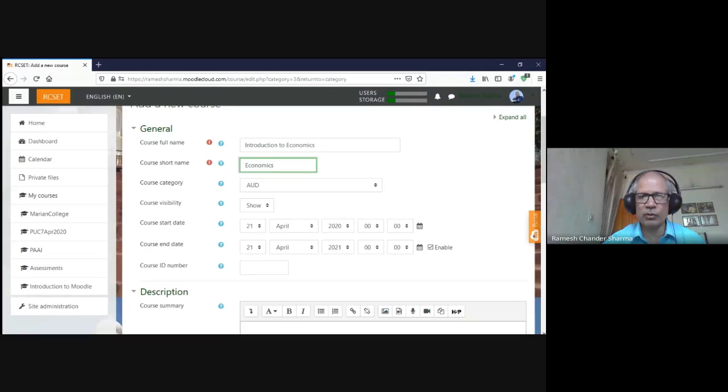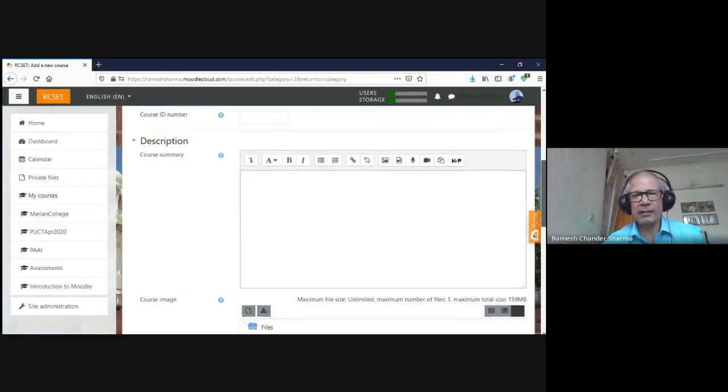And then we can decide the course category. Course category means UG course, PG course, professional course, certificate course, like that. Then when this course will start and when it will end. And here this description is for letting the learners or the visitors to the site know what this course deals with.